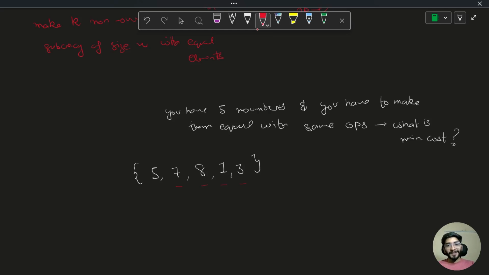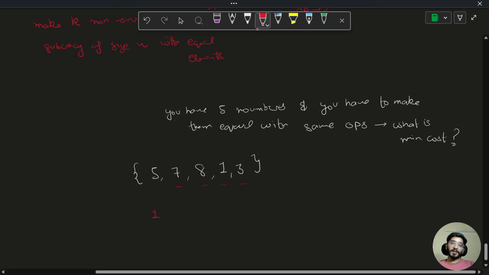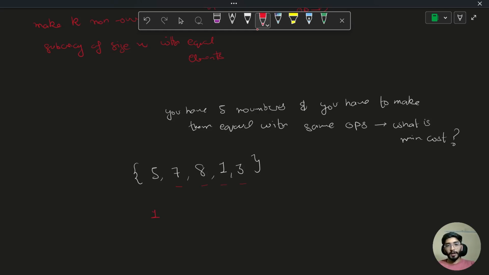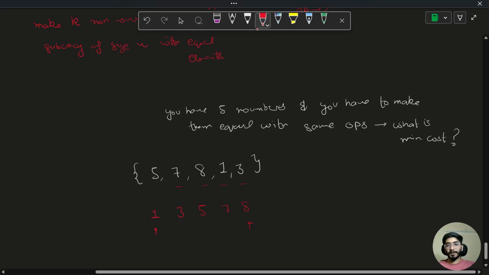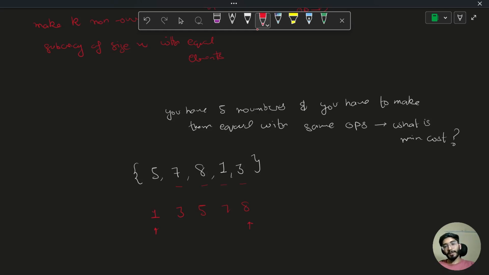Second thing is, when we look at them all together, let's write them in sorted order: 1 3 5 7 8. If we see the difference between the minimum and the maximum element, we can easily see that if we start making the minimum element the maximum or the maximum the minimum, that is going to cost me a lot, and I don't want a maximum cost.